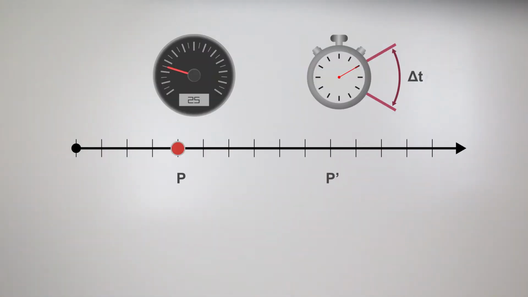You can also experience acceleration if you slam the brake of your car and try to bring it to a stop very quickly. Roller coasters are thrilling because your body senses the change in the speed and the direction. Your body is simply responding to Newton's law. Let us assume that the particle in consideration changes its velocity as it moves from point P to P prime during the time delta t. You can imagine this as slowing your car down or speeding it up.